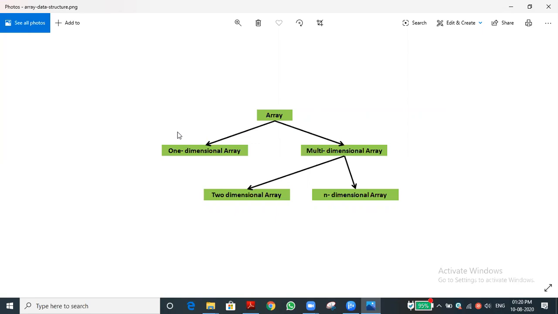Similar type of data means same type of data. For example, if the array contains 10 elements, all 10 elements should be of the same data type. Similar means if one element is an integer, all should be integers only. One integer, one float, another a string, that is not possible. There is no such concept in an array. It will throw an error. We cannot store such type of data.